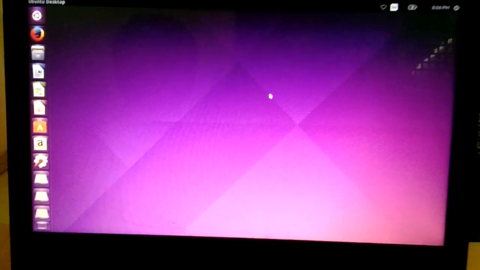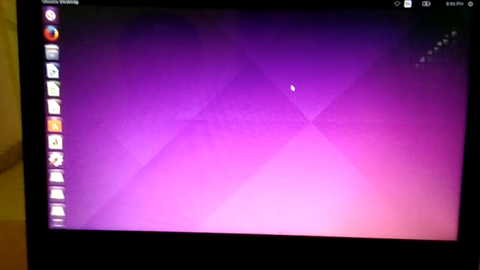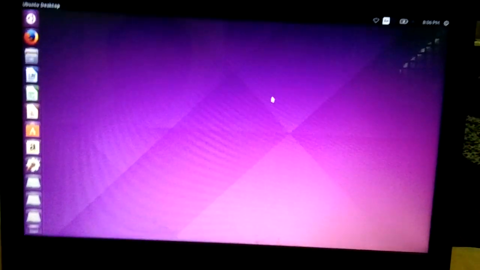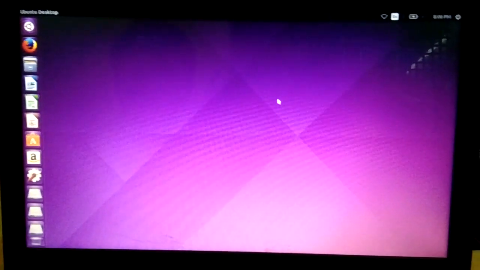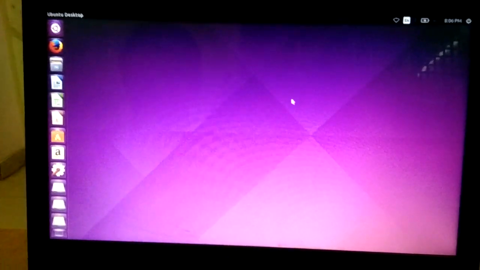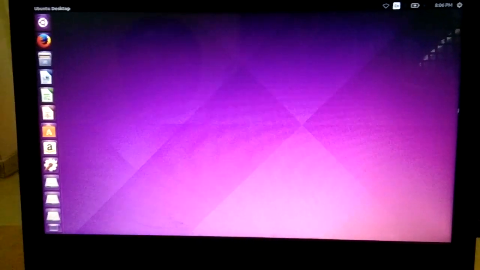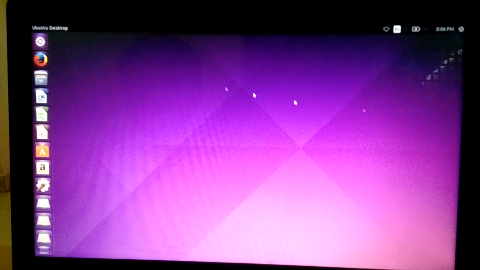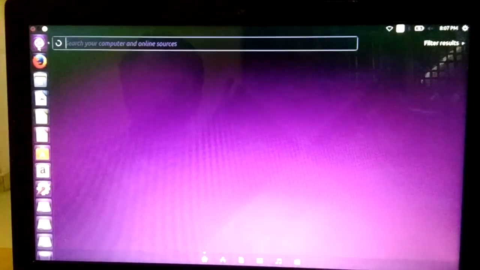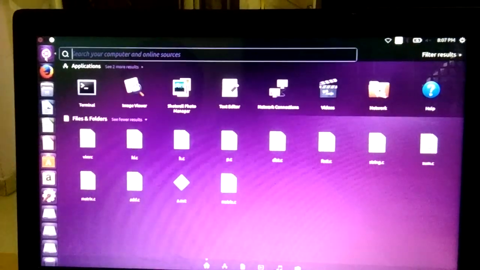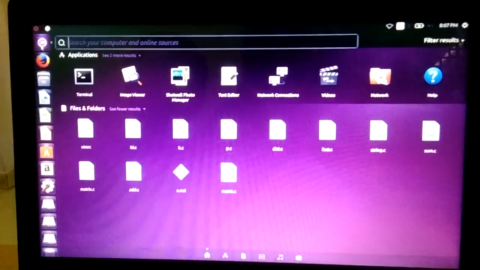Guys, let us see the execution of a C program in the Linux environment. In fact, I have Windows 7 and the Ubuntu desktop operating system in my laptop. This type of installation we call dual boot operating systems. So now I am in the Ubuntu operating system. You just click on this search bar. I know many students often feel difficulty in using the Ubuntu operating system because comparatively Windows is user friendly.